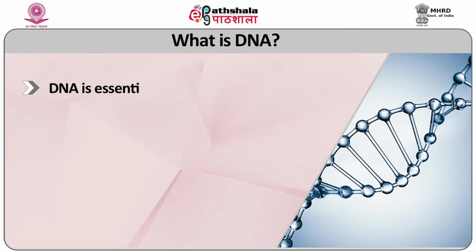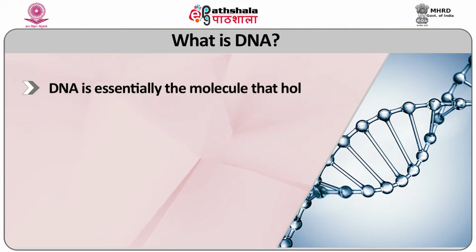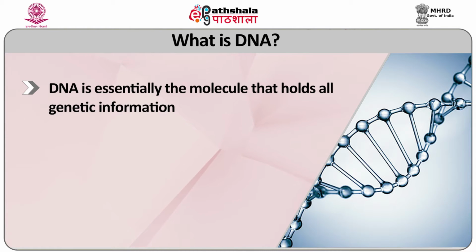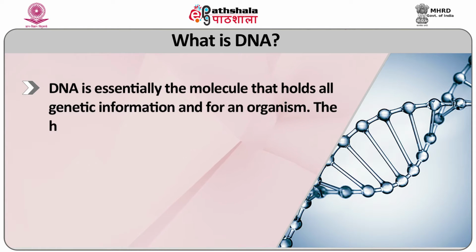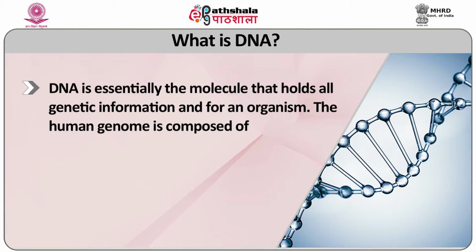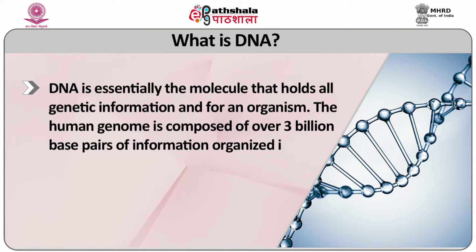DNA is essentially the molecule that holds all the genetic information for an organism. The human genome is composed of over 3 billion base pairs of information organized into 23 chromosomes.